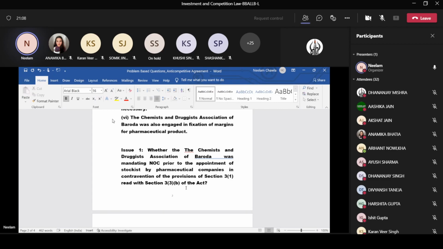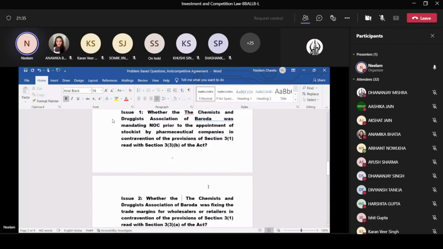Here, the prior permission before appointing the stockist, that is the dealers. I have just told you, because of this, the supply of drugs in the markets is being restricted. So that's why this is violating the subclause B of subsection 3 of section 3.